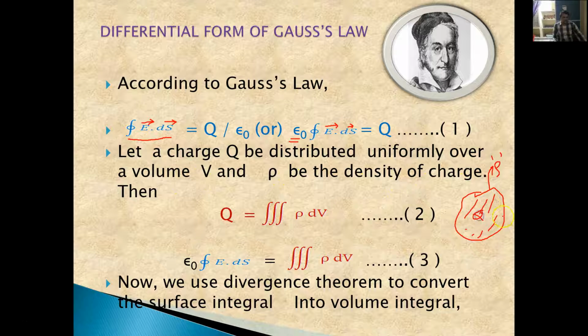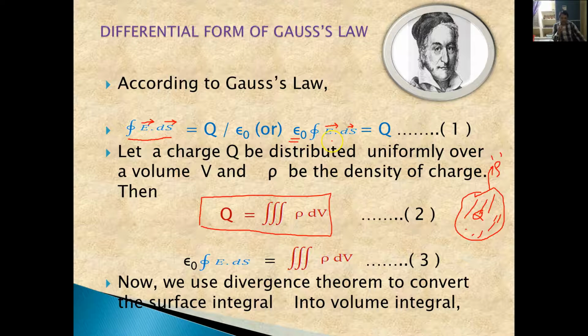Then the relation between rho and Q is Q is equal to the triple integral, that is the volume integral, of rho dV. This is the relation between rho and Q, where rho is the charge density and Q is the charge enclosed within the closed surface.